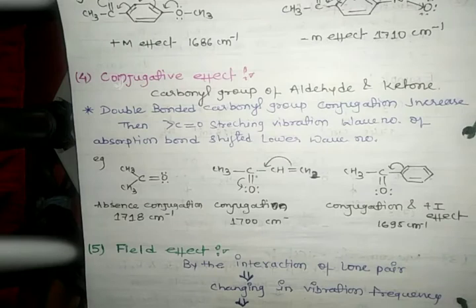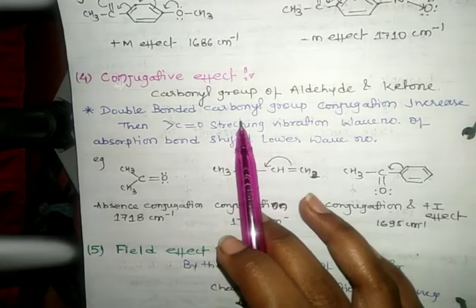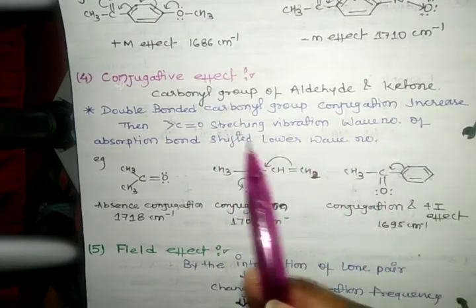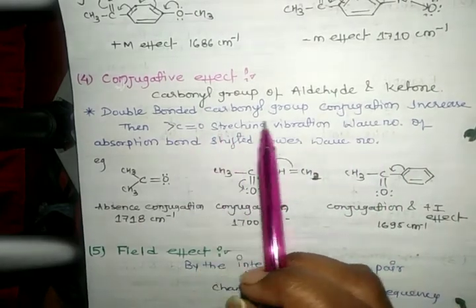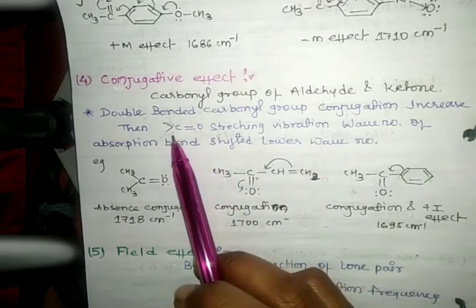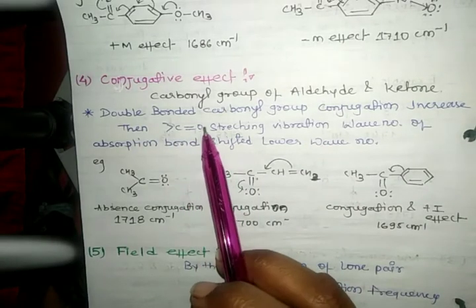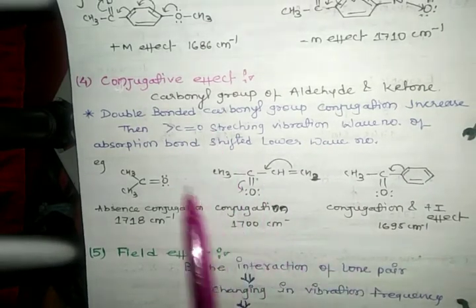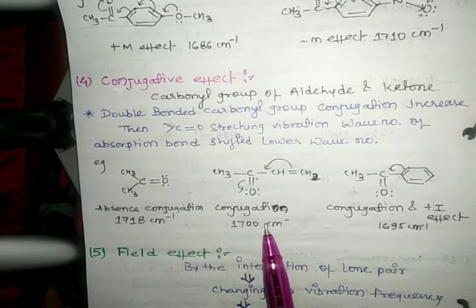Next we see conjugative effect. Conjugative effect of carbonyl group of aldehyde and ketone. In this double bonded carbonyl group, when conjugation increases, the carbonyl stretching vibration wave number of the absorption band shifts to a lower wave number. There are also some examples of conjugative effect.